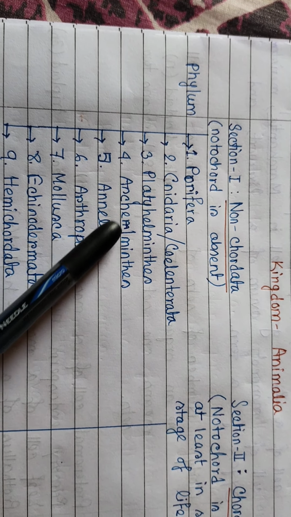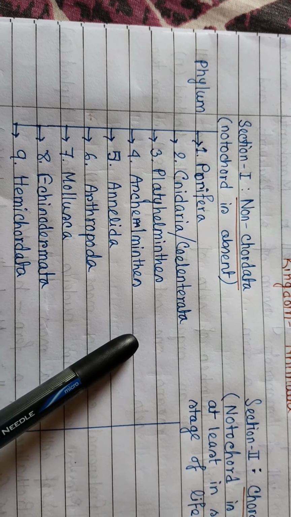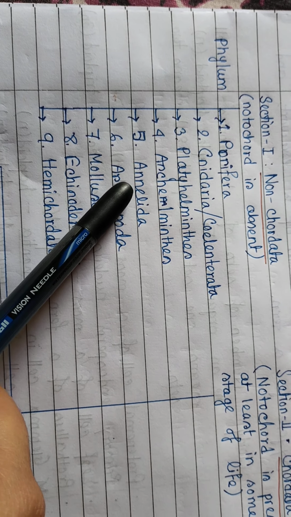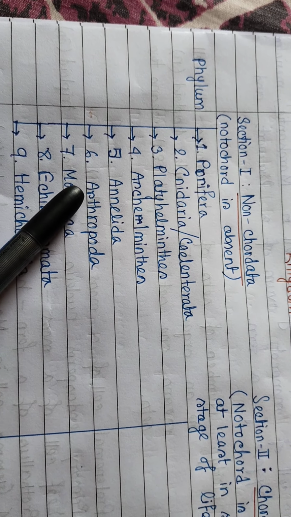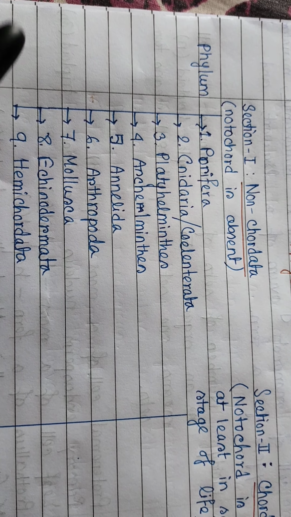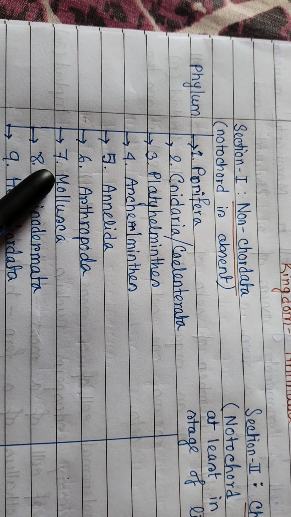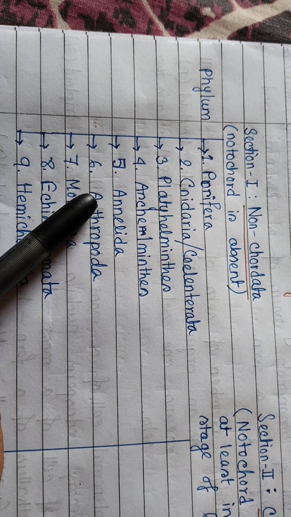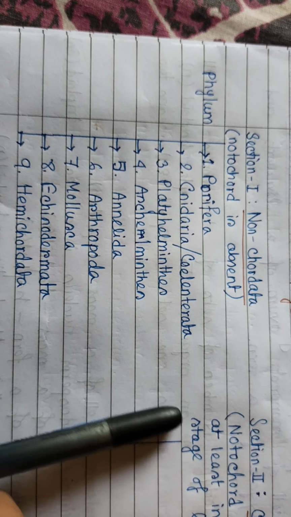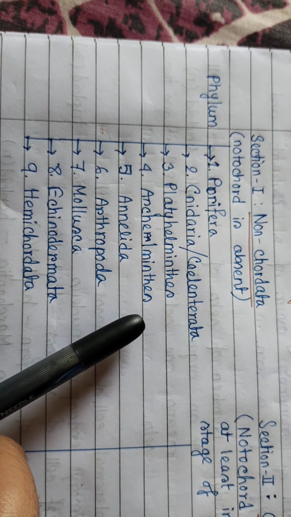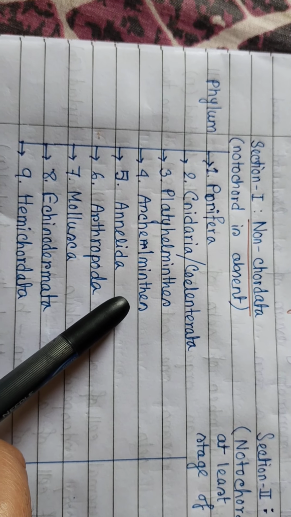Round worm, common example is Ascaris lumbricoides. Annelida, the next one. This phylum Annelida holds those animals that bear numerous metameres or segments in their body. Example is Pheretima posthuma, earthworm.